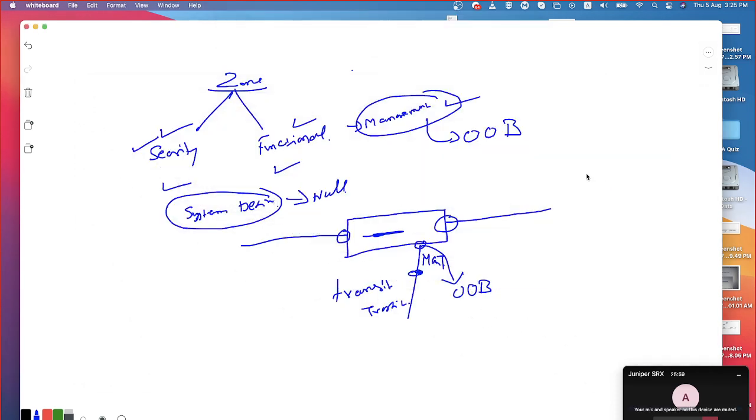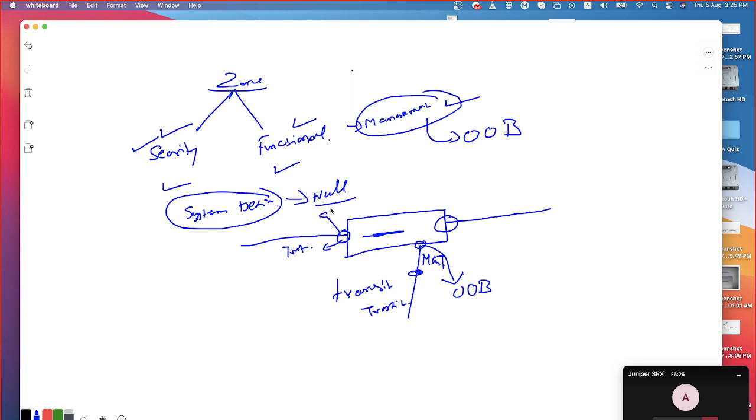Okay. So the meaning of null zone is what? It's just a placeholder. All unused interfaces are going to be kept in null zone. Okay, we'll do one more thing. Assume that this interface has been associated to a zone called trust zone. All of a sudden, you remove the interface from the trust zone. Where will it be kept then? It is going to be kept in null zone. Exactly. That's the point you need to understand.